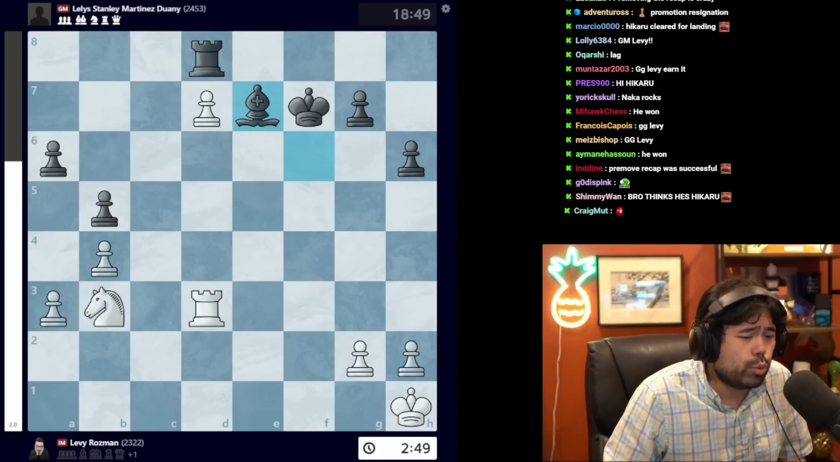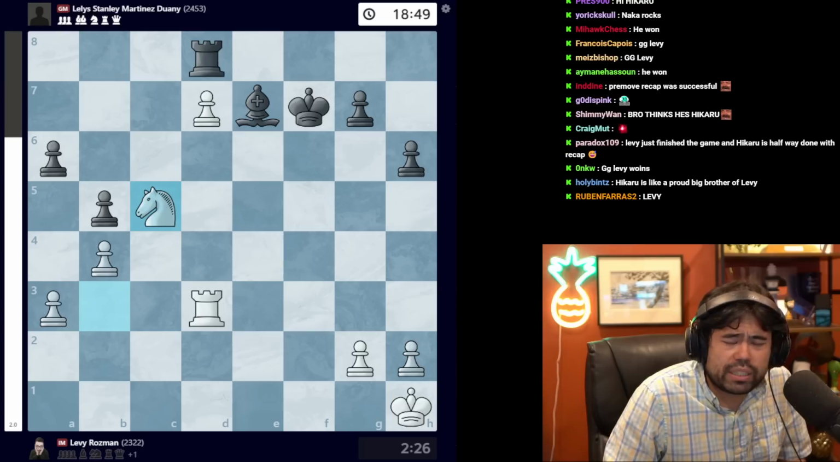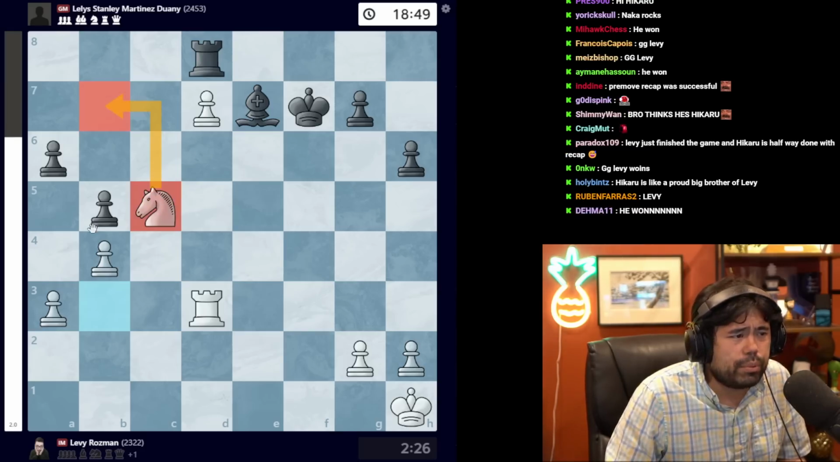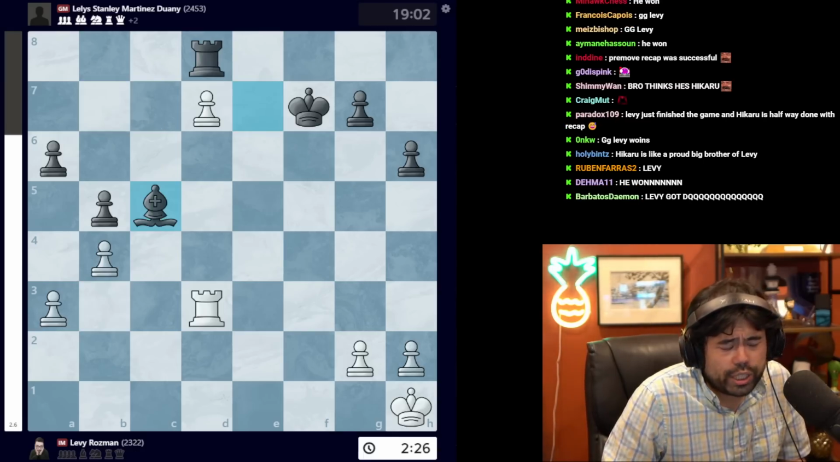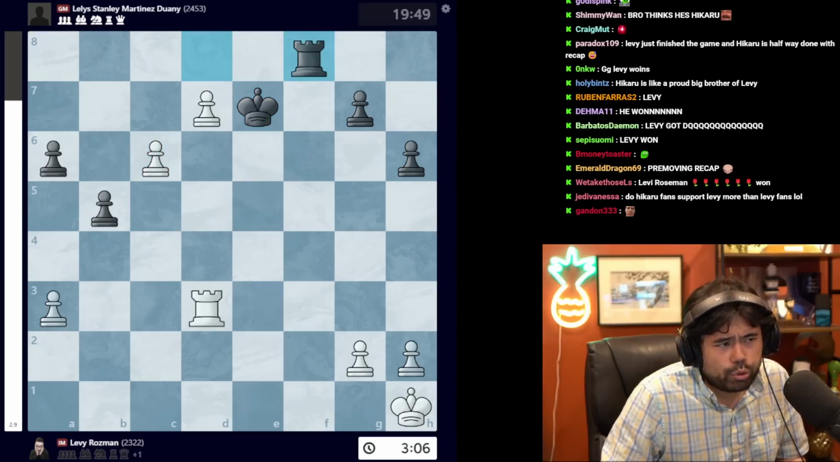So the game continues with the move bishop to e7, and after bishop to e7, Levy plays knight c5, trying to put the knight on b7, and here Martinez trades the bishop for the knight. We get king to e7, c6, and now we have the move rook to f8.